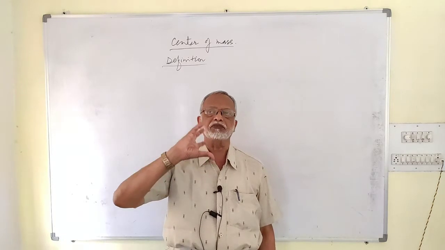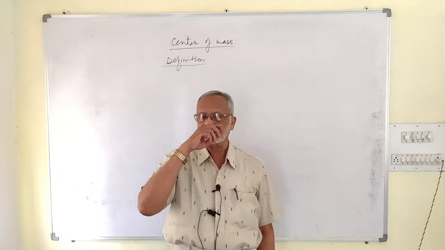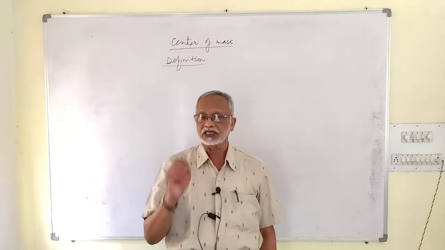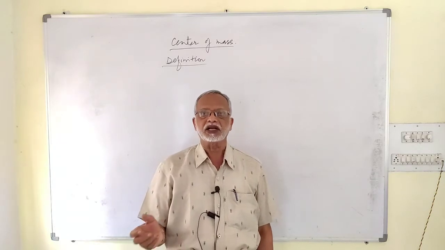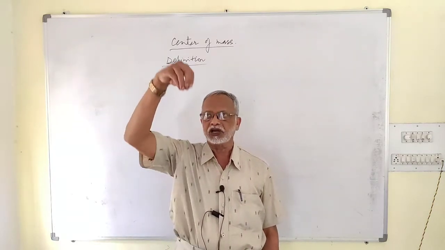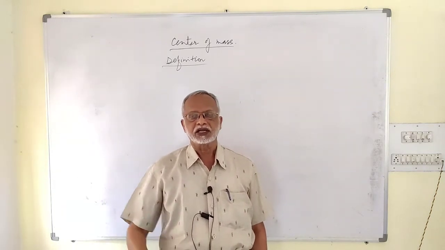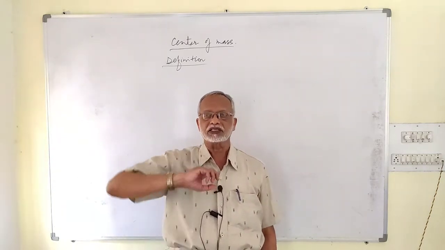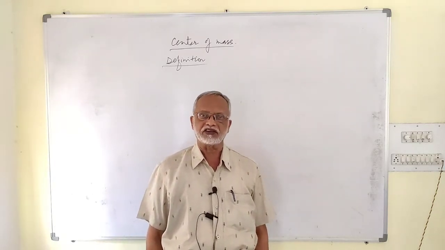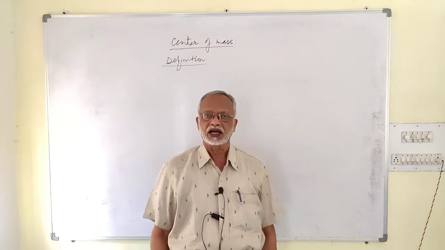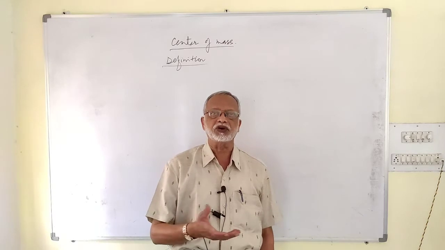Suppose we have got a spinning ball. If you consider different points present in that ball, they will be having complicated paths, but the center of mass will be having either a straight path or a parabolic path, depending on how the ball is moving. If a ball is dropped, spinning, the center of mass will be having a straight path. If a ball is thrown, spinning, the center of mass will be having a parabolic path. So the path of center of mass will be smooth line, either straight or a curve. The shape of the curve depends on how that body is moving.